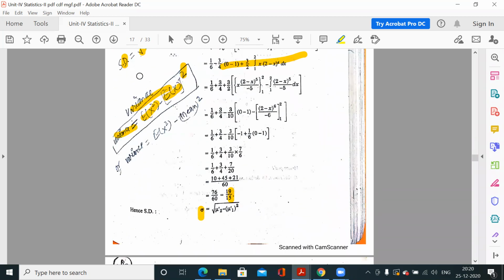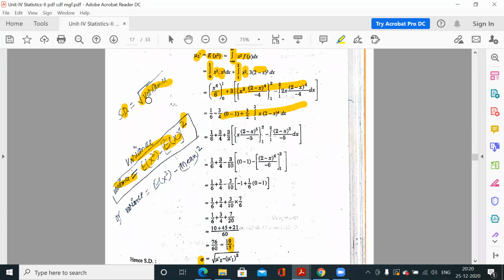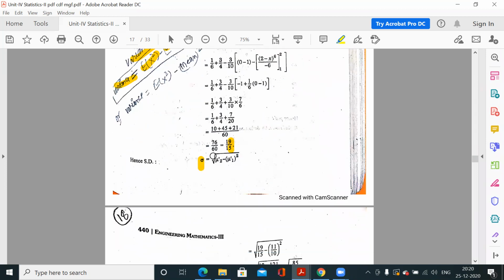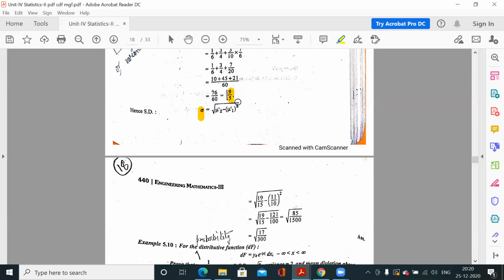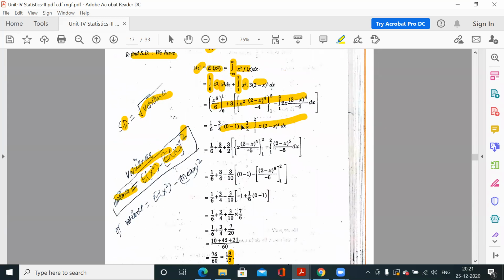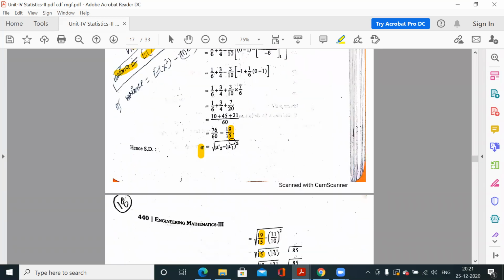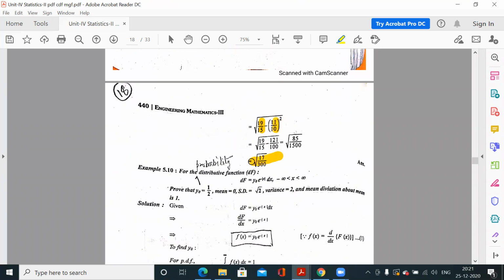So now because we have to calculate the standard deviation, it is the square root of variance, and variance is the expected value of x square minus the expected value of x whole square. That means this is mu2 dash and this is mu1 dash. So it is the square root of mu2 dash minus mu1 dash square. The value of mu2 dash is 19/15, and the value of mu1 dash we calculated above, 11/10. So this is your standard deviation.